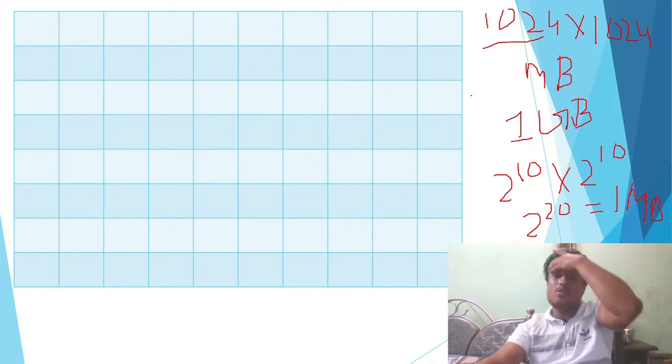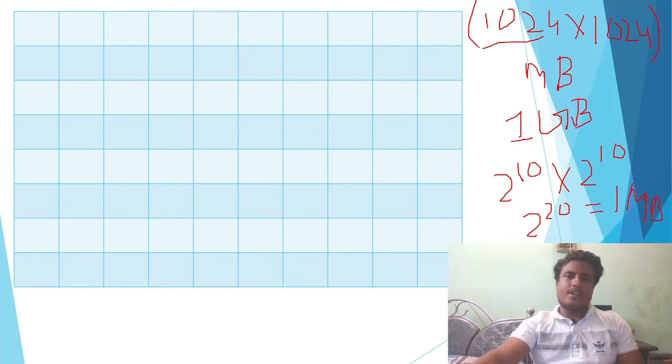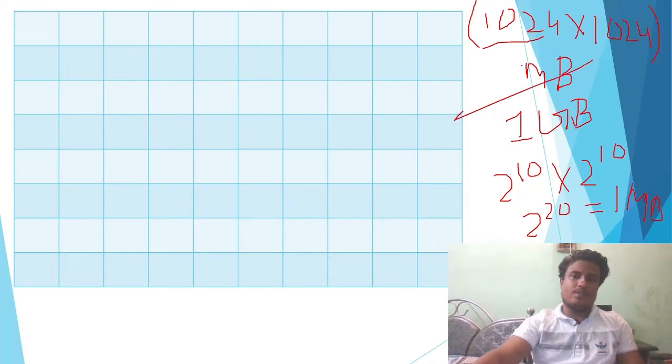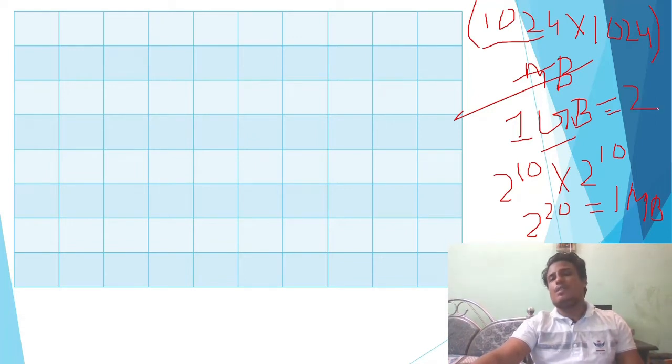So how can you make it? Imagine, you might not be understanding this part. Leave it, it is actually part of digital electronics, so don't go into that. Just imagine that each entire chip is 1 GB, and 1 GB is equal to 2 power 30 here. I am not able to show this right now, but it will be 2 power 30. Just remember this. I will show you in some other lecture. It's also not in the scope of this lecture, so I am not discussing this in detail. So leave it for now, just understand how the data is actually stored here.